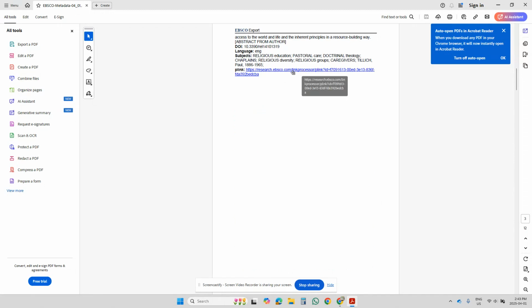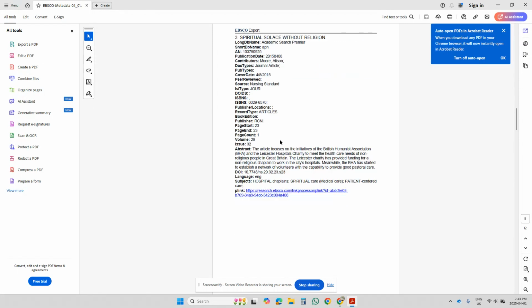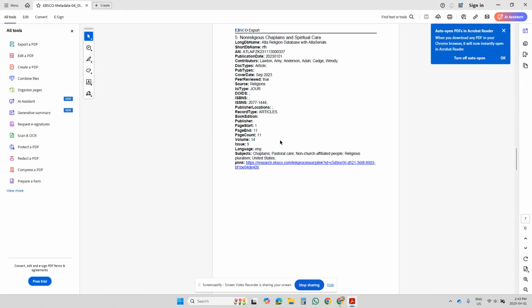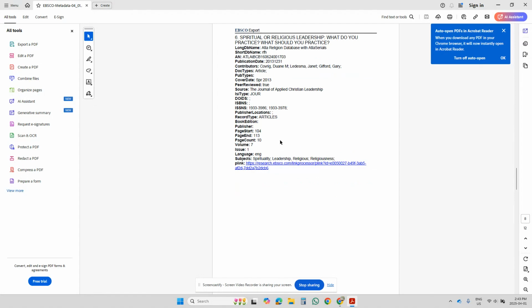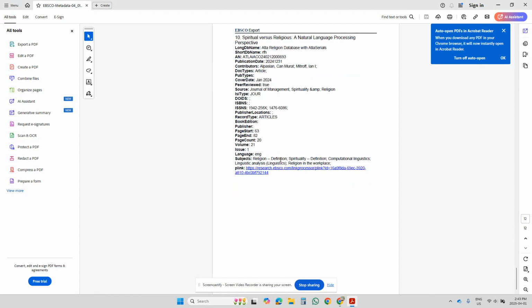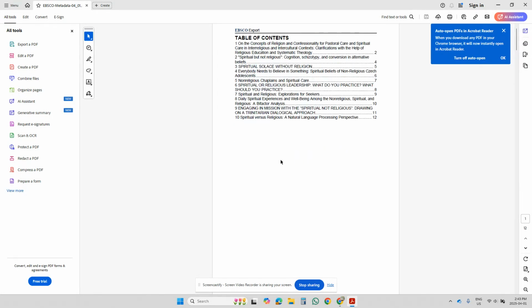This link will take me back to the database that we were just in. If there was full text for that particular article, then you'll be able to retrieve that full text from the database by using that link. So all 10 articles are here. I saved all the articles that I considered of interest.